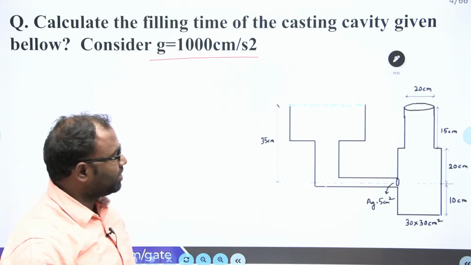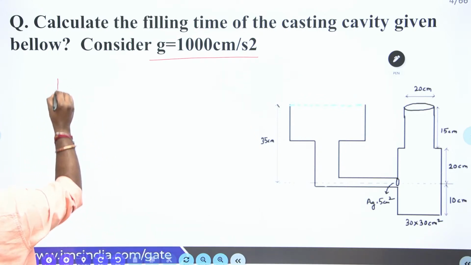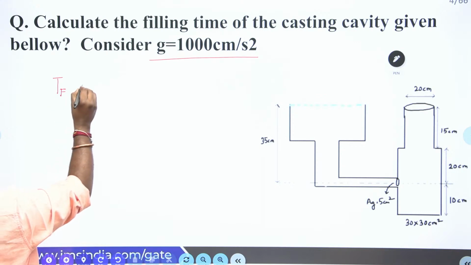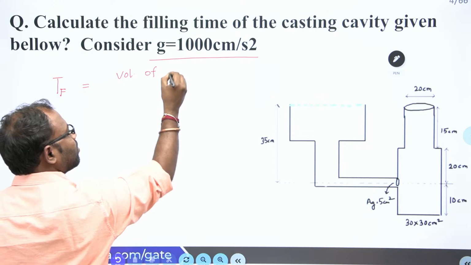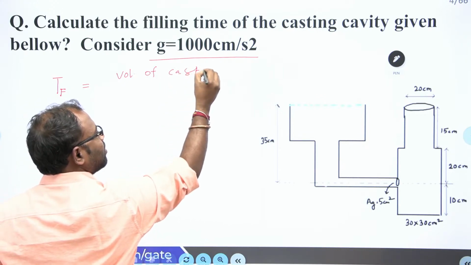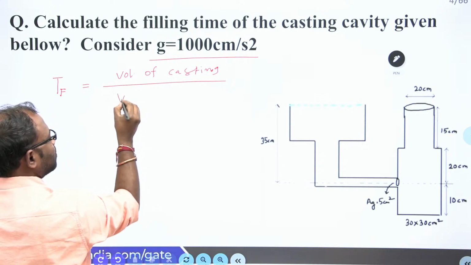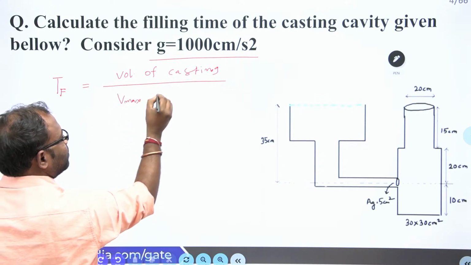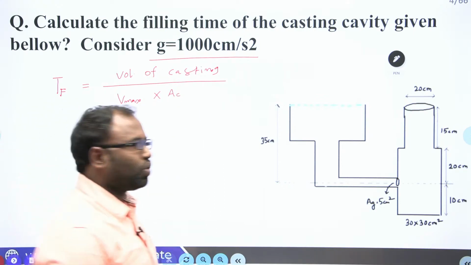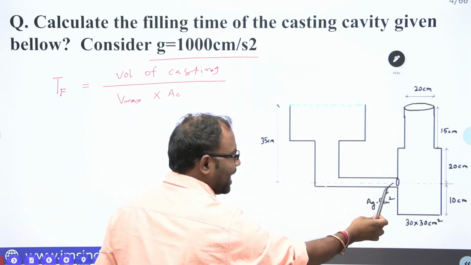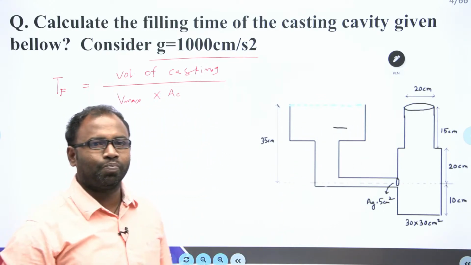What is the casting cavity given here? Now, filling time. What is our basic formula for filling time? Filling time is equal to the volume of casting divided by Vmax into choke area. Now this is your casting cavity, and as you know this is a runner, this is a sprue and this is a pouring basin, all right guys.